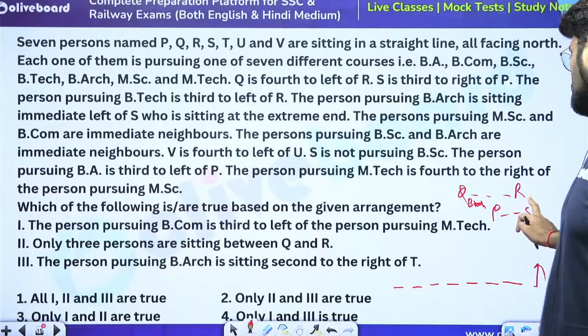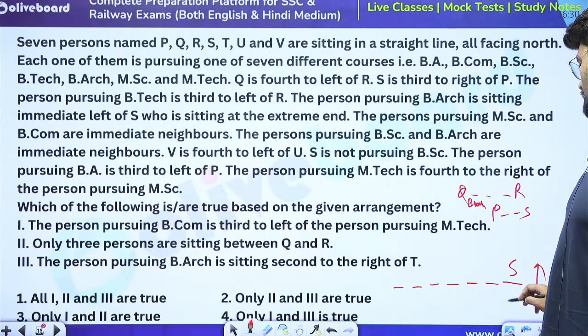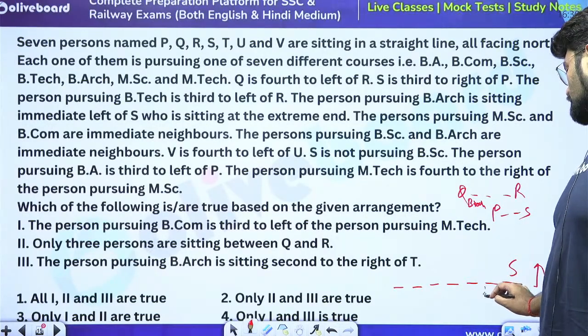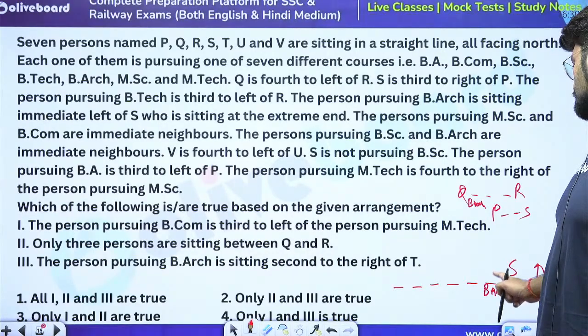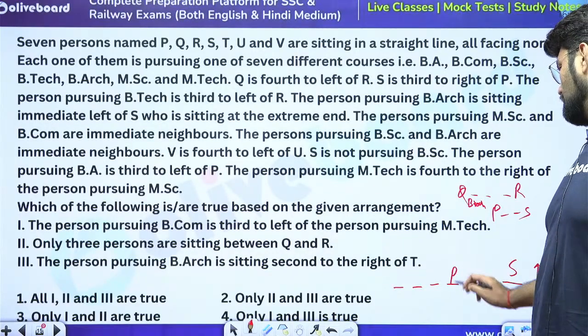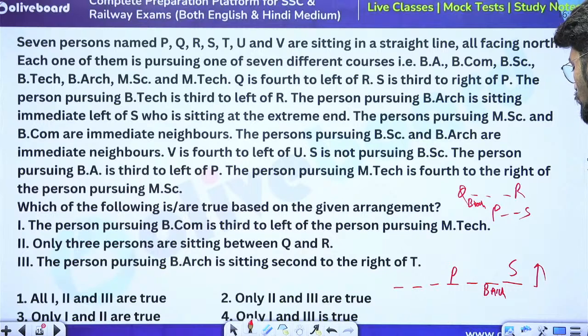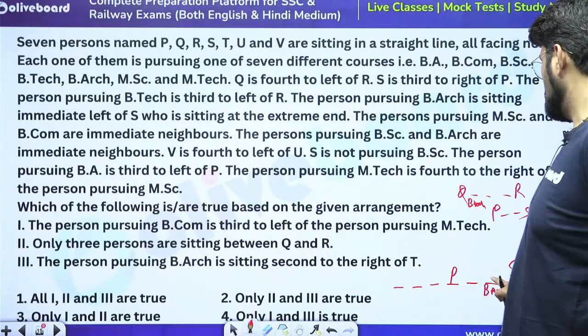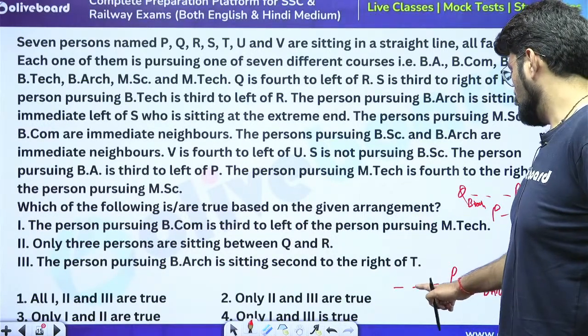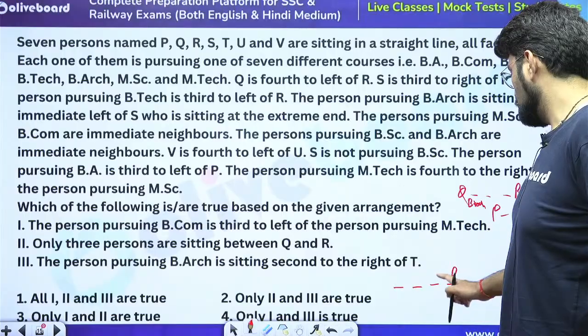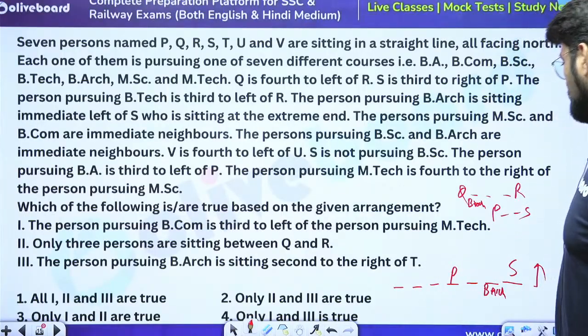Now, if S has to sit at the extreme end, S is sitting here. Immediately left of it is the person who is pursuing BArch. And S with 2 people has P here. Now, R 3 people and Q. Either it can be here R 1, 2, 3 Q, or it can be R 1, 2, 3 Q, but we are not sure. We have 2 possibilities.